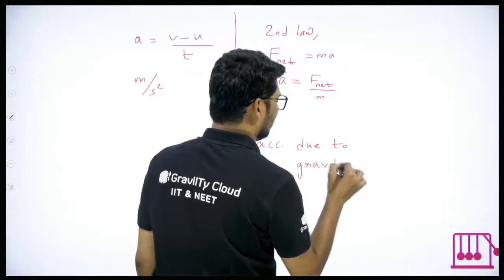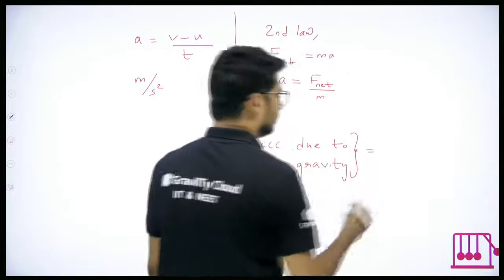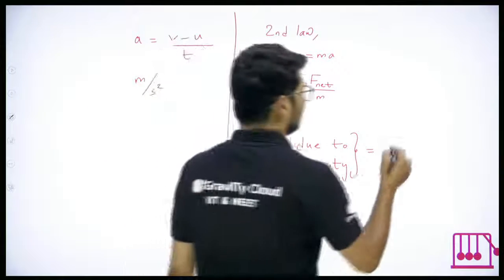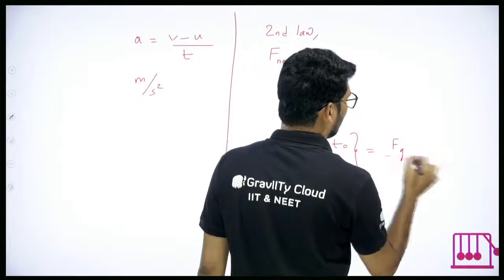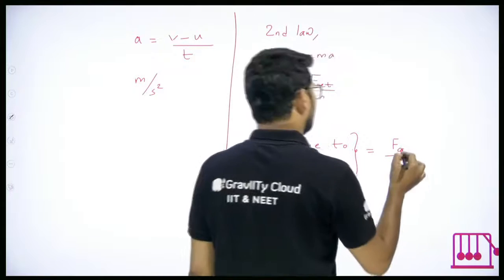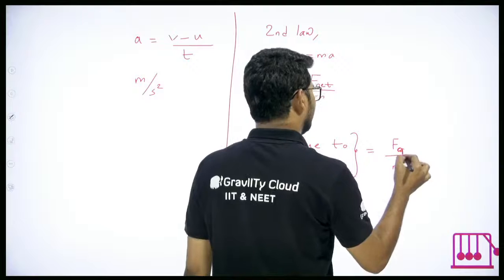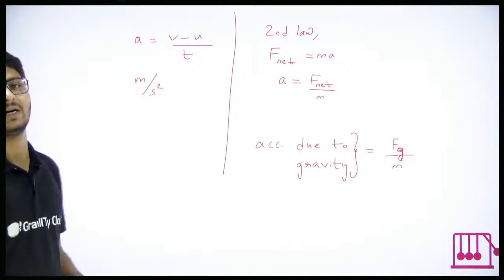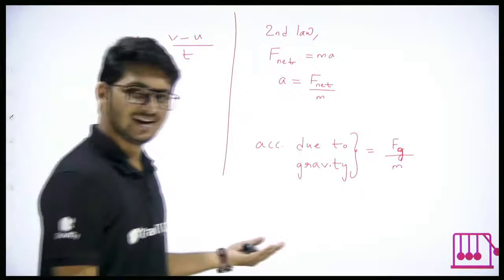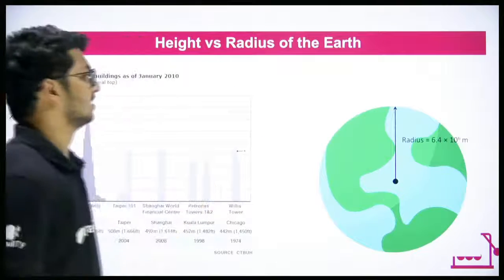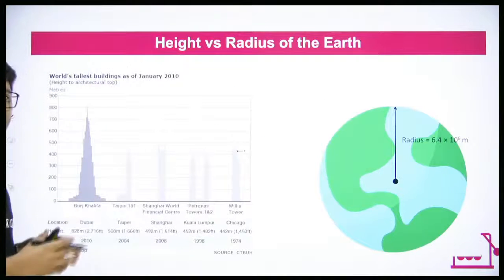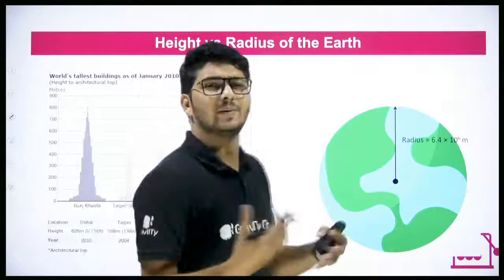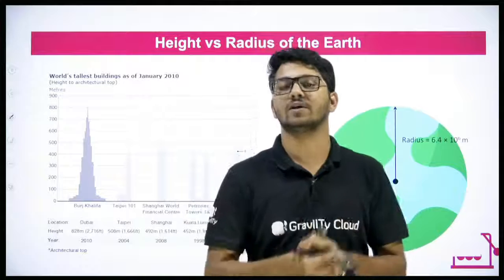We'll go into the details, don't worry. But in simple terms, acceleration due to gravity is acceleration because of gravitational force. So if Fg is the gravitational force, then it is gravitational force upon mass. Simple, right? Yes. Let's continue. Before going into the derivation, there is some approximation that we have to understand.